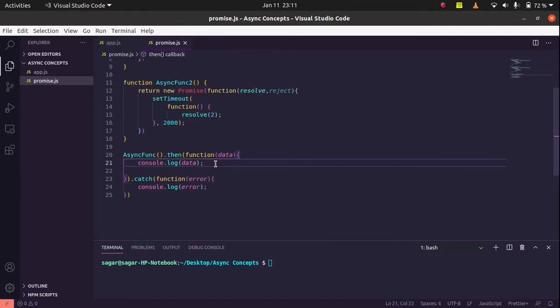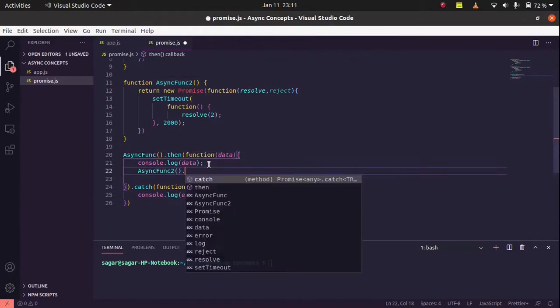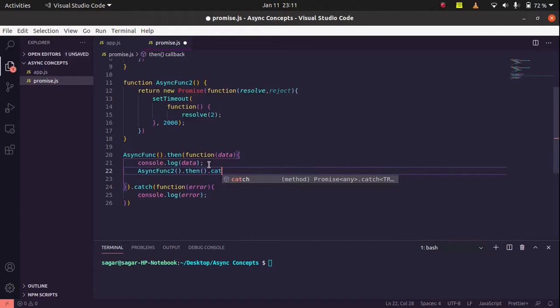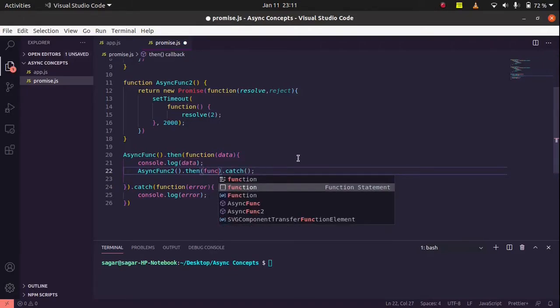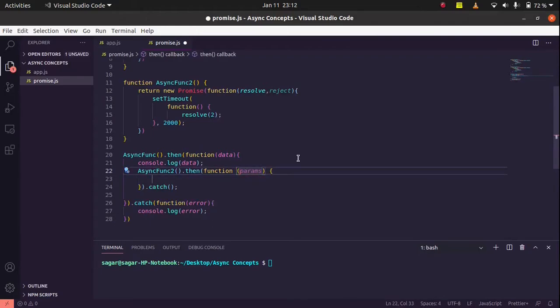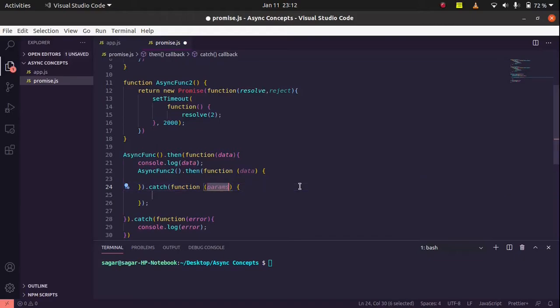And let's say we have a requirement. In that requirement, after completion of this first asynchronous function, we want to execute asynchronous function 2. So as we get data here, we will call the then method, and as we know we have two methods, then and catch, we will use these methods to get data. Inside then we use a function which gives us data, and in catch we also use a function which gives us error.